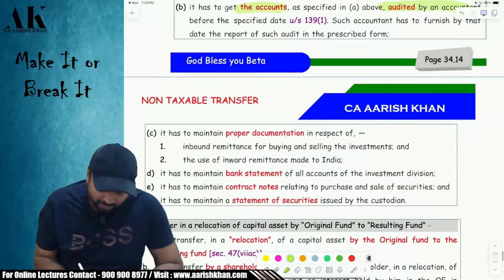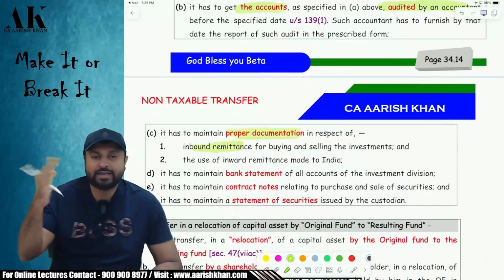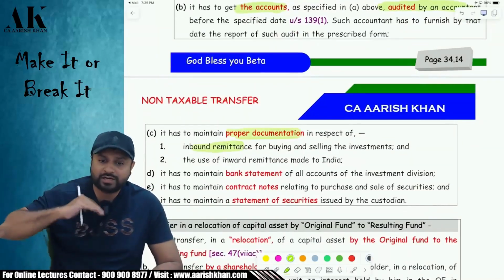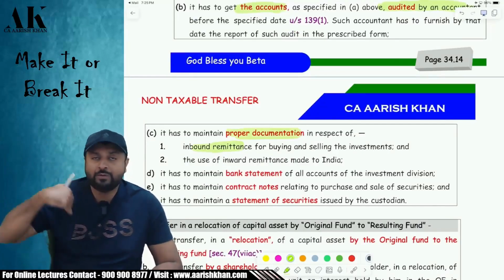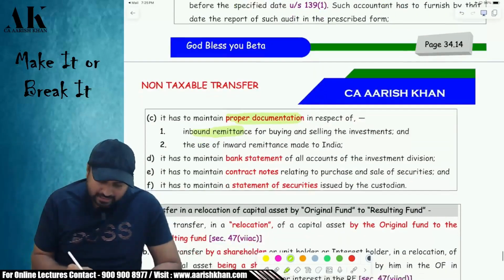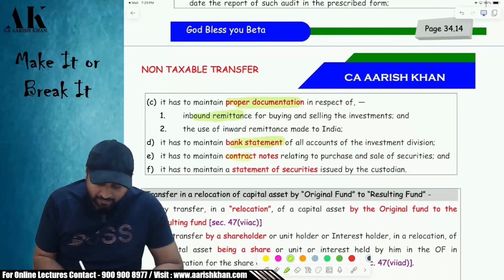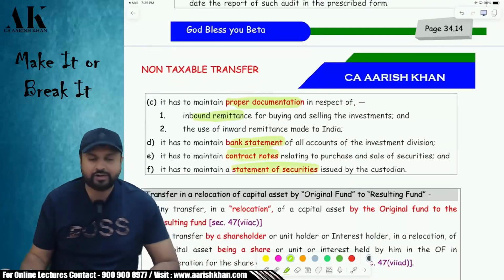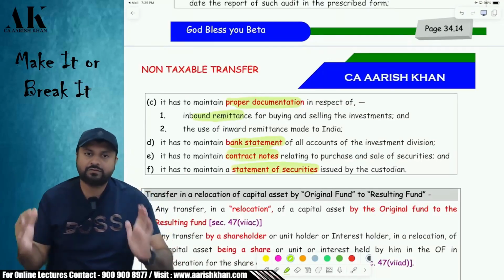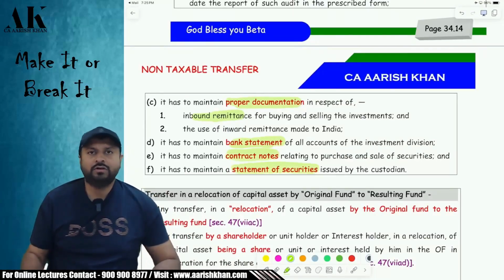They have to maintain proper documentation of what? Inward remittance, outward remittance: how much money is coming to India, how much money is going out of India, okay? How much money is used for the purpose of investment. They have to maintain all the bank statements. They have to maintain all the contract notes. They have to maintain all the statements of securities issued by the custodian. These are certain formalities which they have to follow if they want to claim exemption under the income tax law.